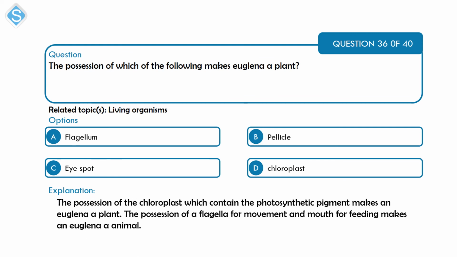Alright, so the euglena is a unicellular organism that has both plant features and animal features. From those animal features is the possession of a flagellum, a locomotive organ, and from the plant features it has is the possession of the chloroplast, which is the photosynthetic pigment. So that is option D. The possession of chloroplast makes the euglena a plant.